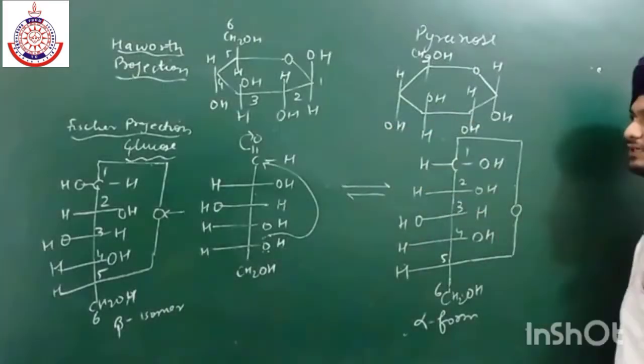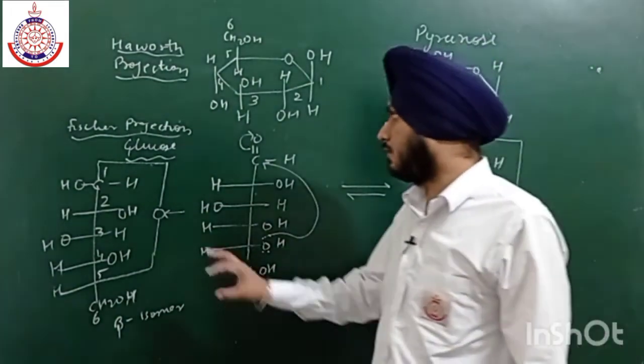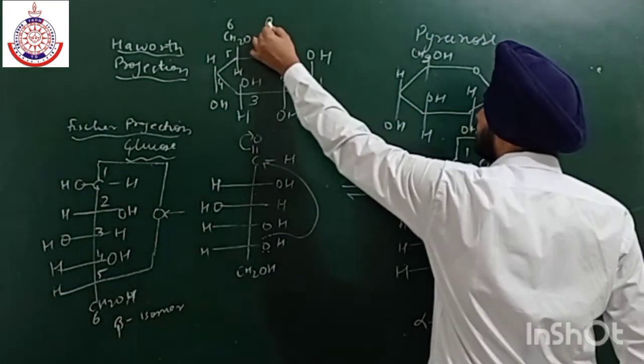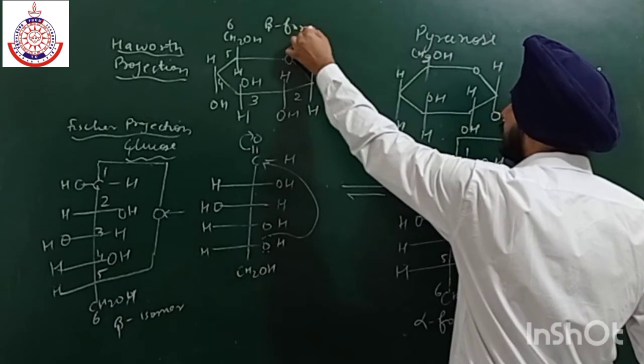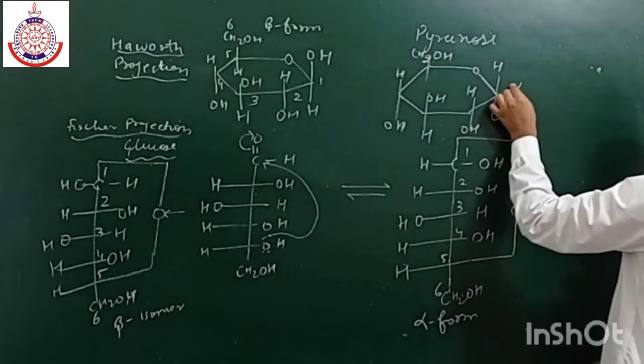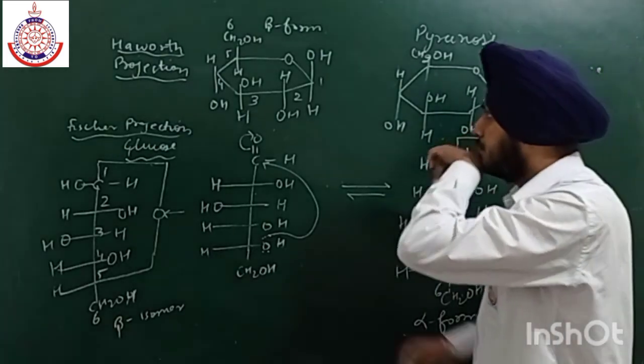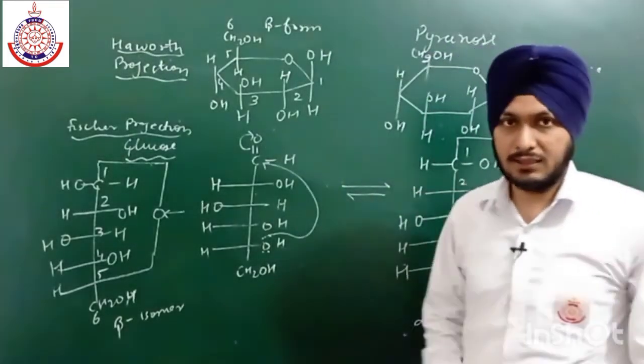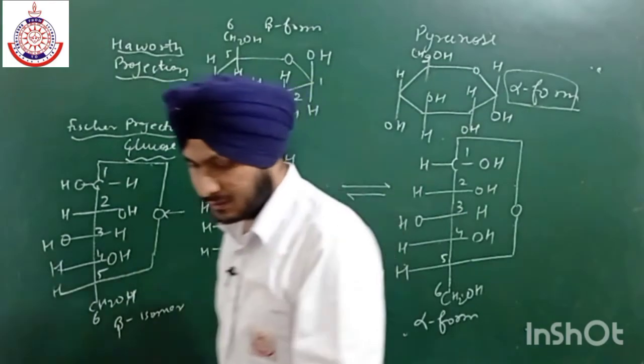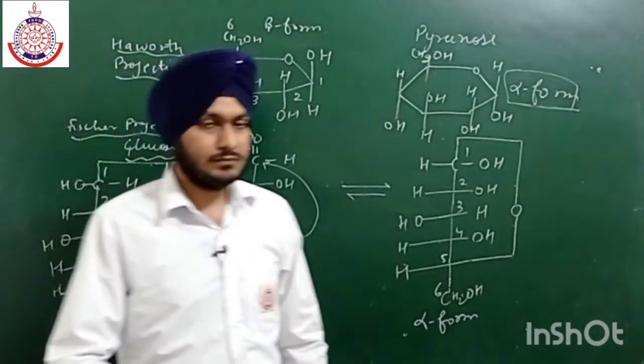So these are the two Haworth projections of alpha and beta. This is beta form, and this one is alpha form. Alpha D positive glucose. This is beta D positive glucose. Is it clear now?